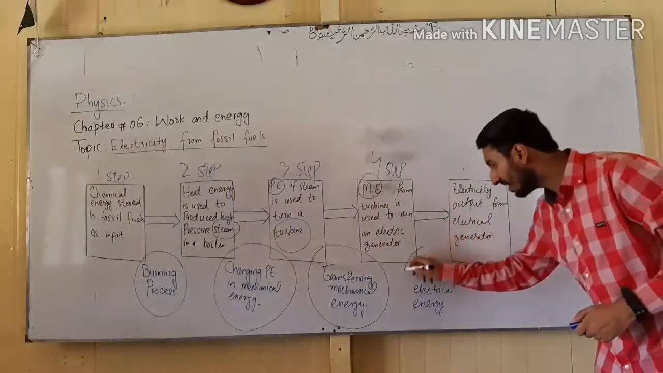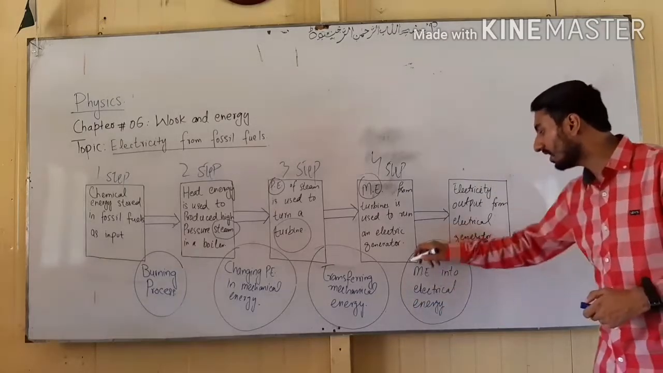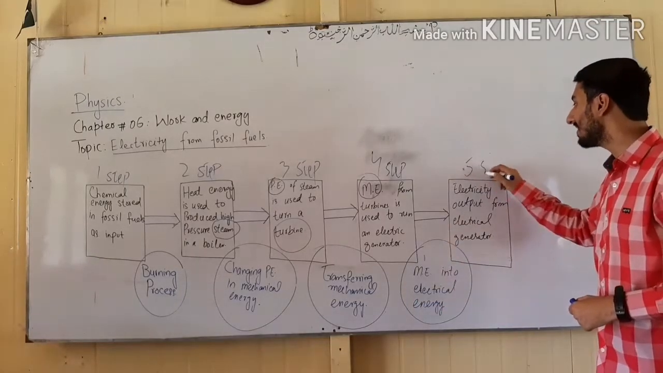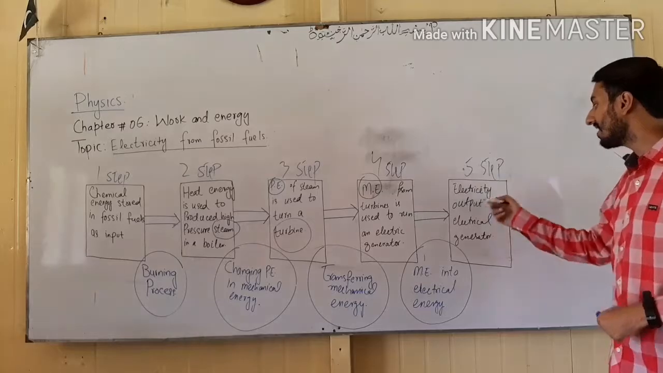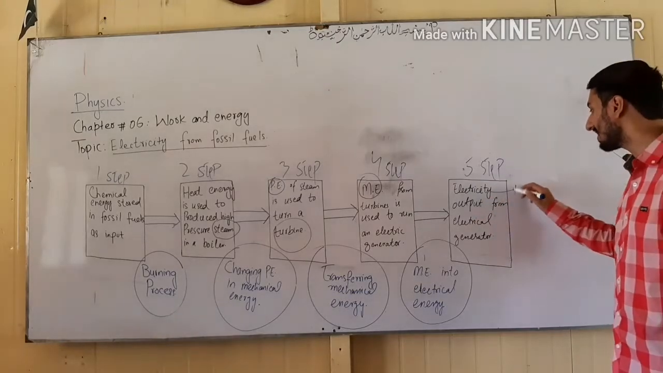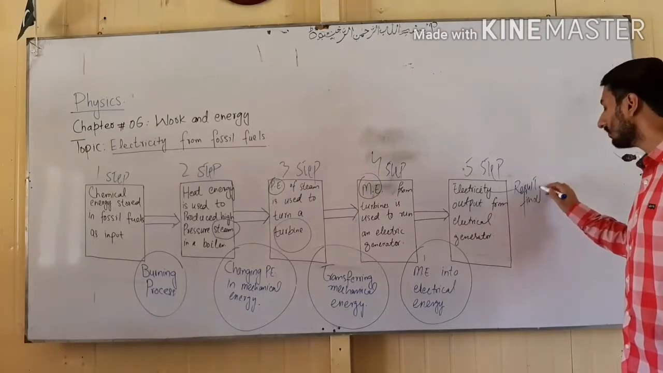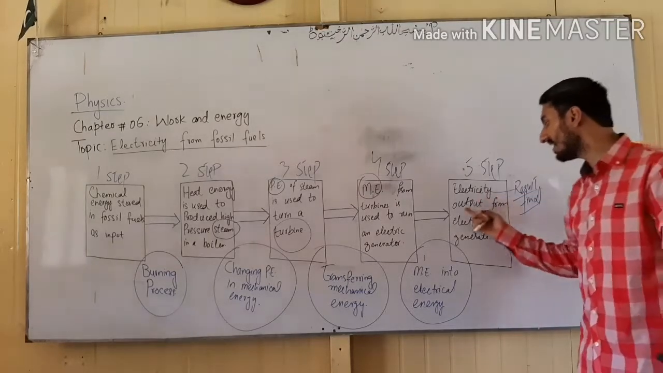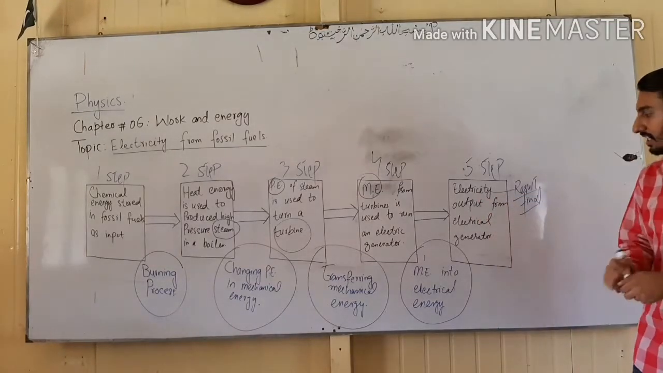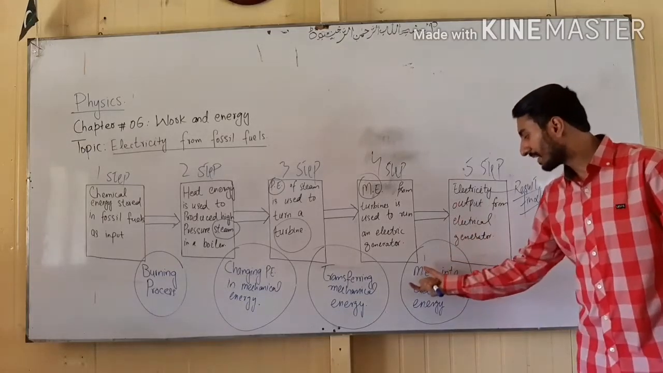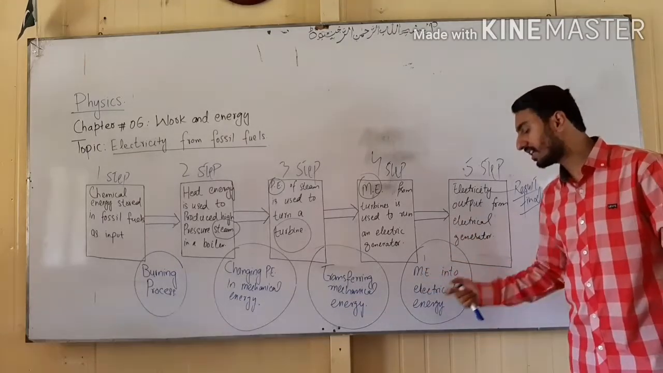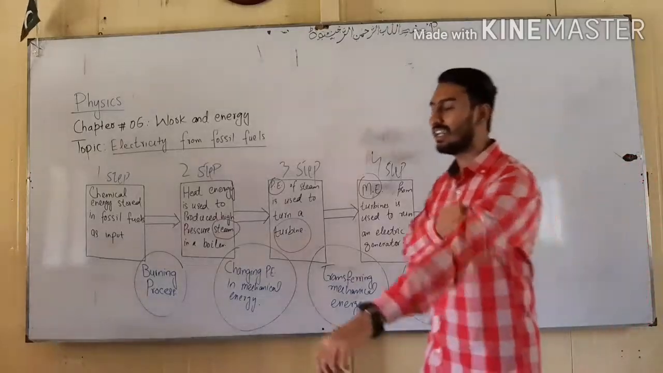Now the final step: mechanical energy into electric energy. The final result is electricity output from the electric generator. In this step, mechanical energy is finally converted into electrical energy.